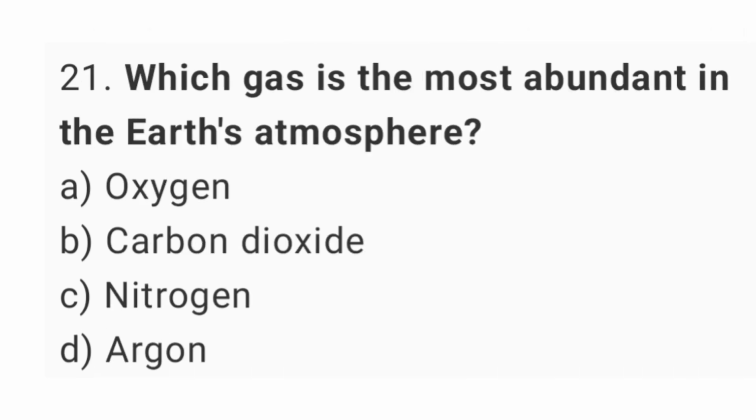Question number 21. Which gas is the most abundant in Earth's atmosphere? The right answer is option C, nitrogen.